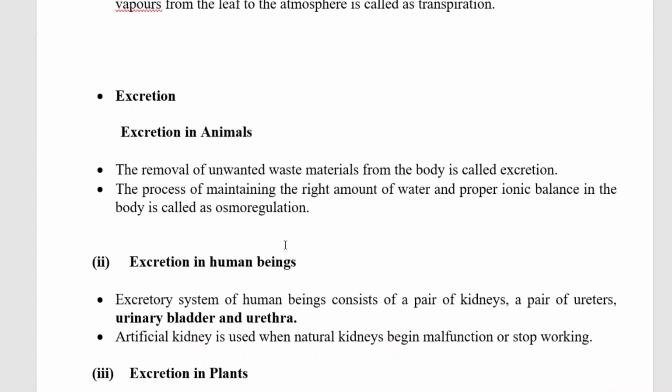The next life process is excretion. Excretion means removal of waste materials from the body. Excretion in animals: the removal of unwanted waste materials from the body is called excretion. The process of maintaining the right amount of water and proper ionic balance in the body is called osmoregulation.